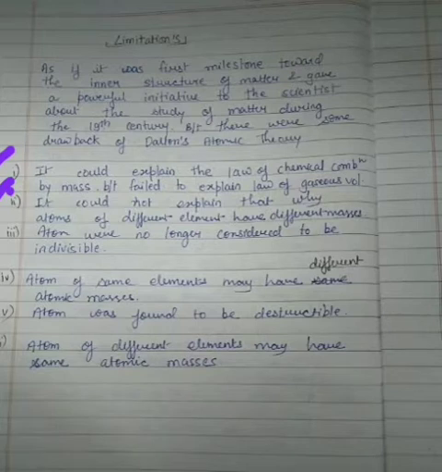There is no reason given why atoms of different elements have different masses. Then atoms were no longer considered indivisible. Earlier also I told you, when we perform nuclear reactions, the atom can be destructed, or the atom can be converted, and this interconversion is called transmutation.